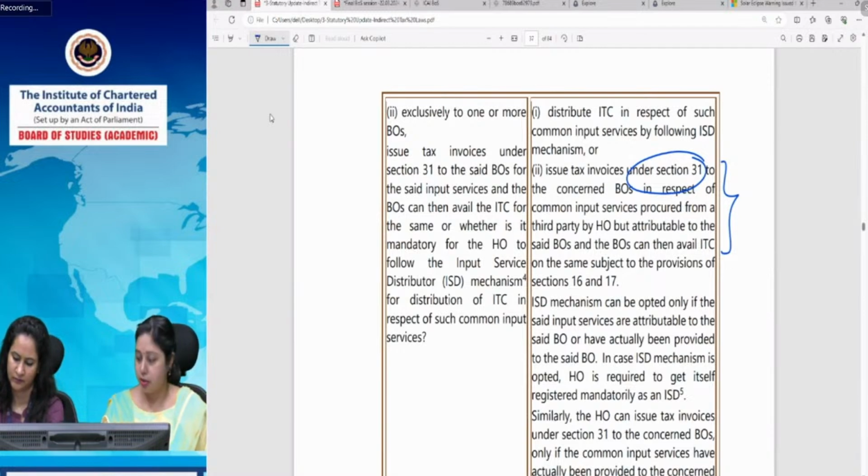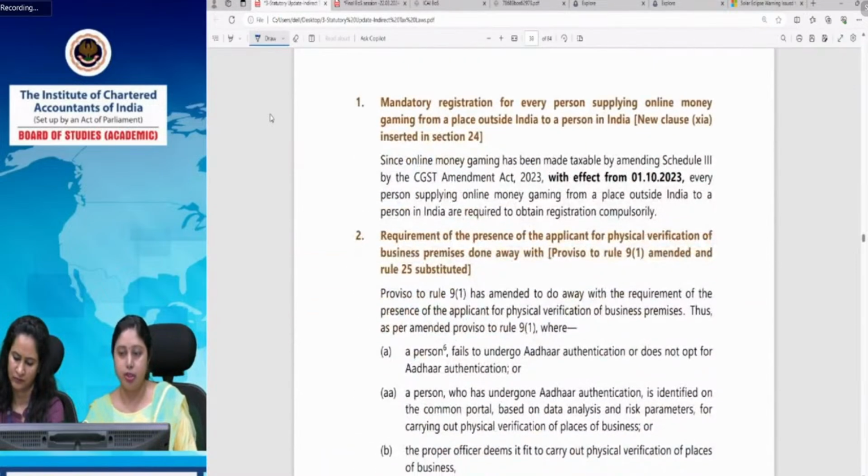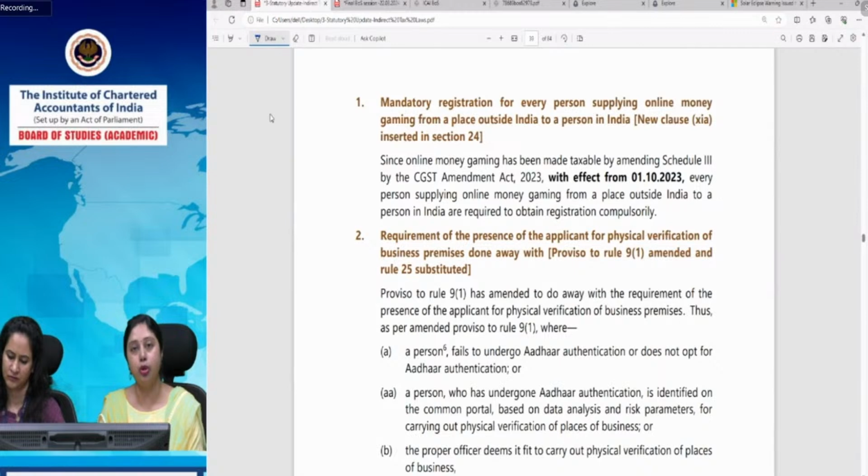Then come the registration provisions. Under registration, we had discussed that online money gaming services provided by a person located outside India to a person in India stand on equal footing as OIDAR services provided to a non-taxable online recipient. So it has become a mandatory registration requirement, or you can say registration for such persons is mandatory, and section 24 has been accordingly amended.